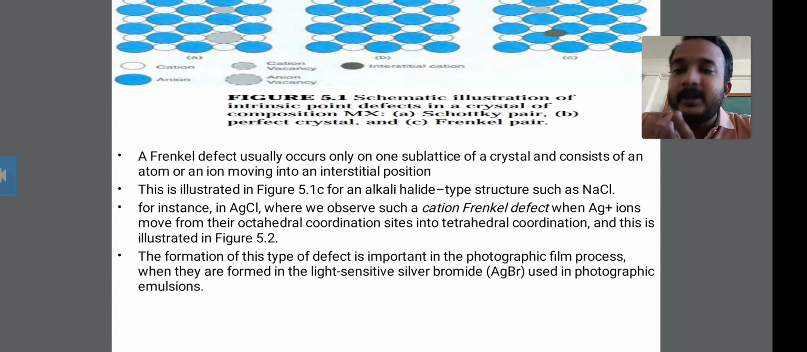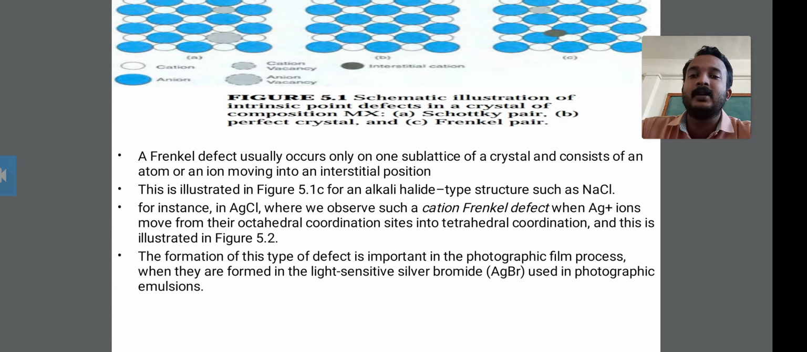Therefore, this Frenkel defect occurs only on one sublattice. And the Schottky defect occurs in the lattice. The Schottky defect occurs in the lattice, and the Frenkel defect usually occurs only on one sublattice.